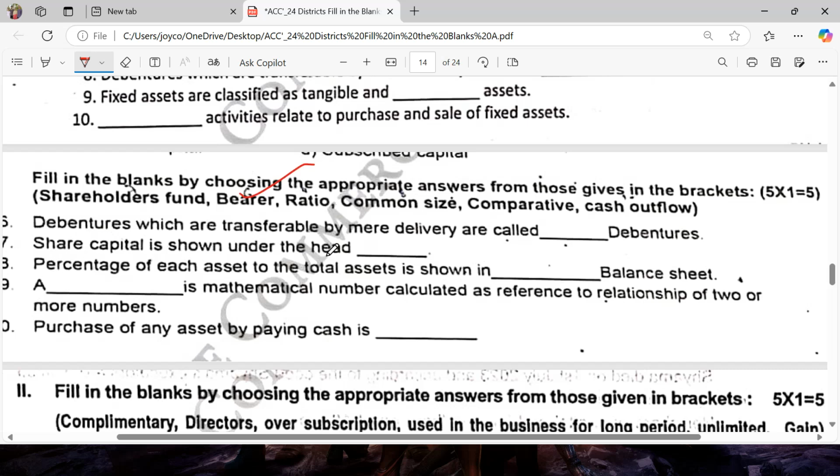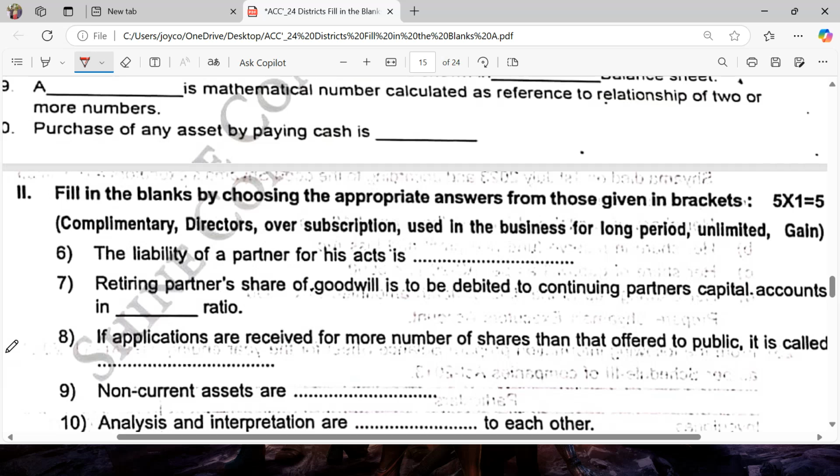Share capital is shown under the head of shareholders' fund. Percentage of each asset to the total asset is shown in a common size balance sheet. A mathematical number calculated as a reference to the relationship of two or more numbers is called a ratio. Purchase of any asset by paying cash is a cash outflow.